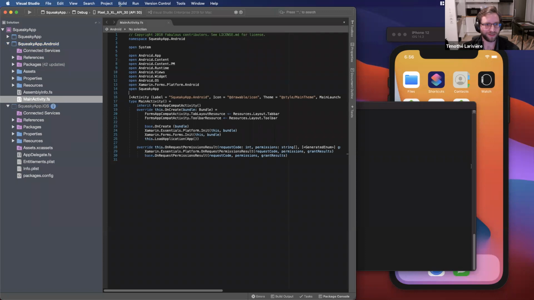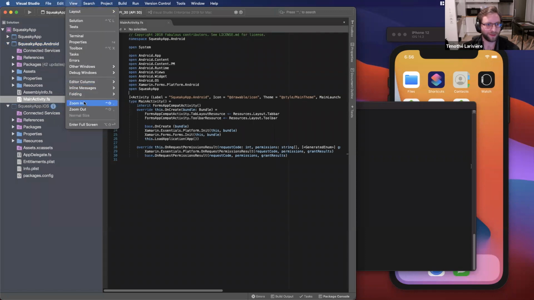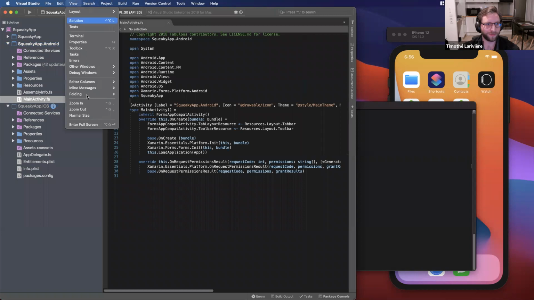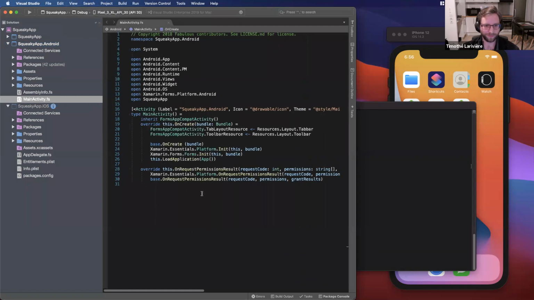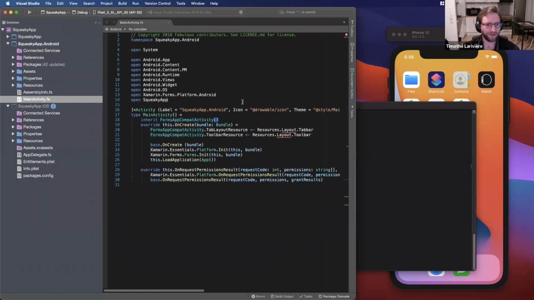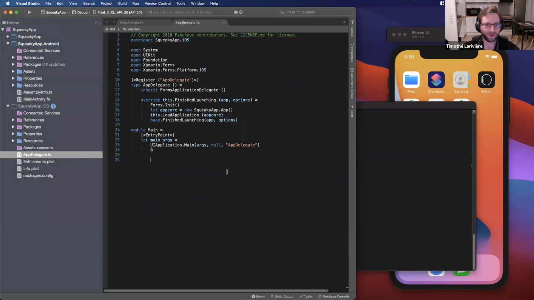You have the main activity for Android. You have the app delegate for iOS. That's really just pure native code, except it's starting the application, so you have the SqueakyApp LoadApplication.